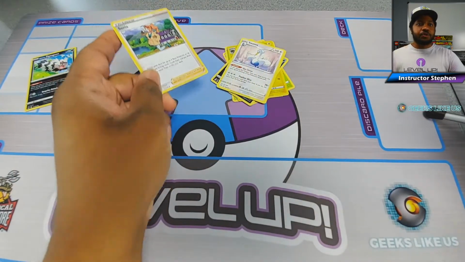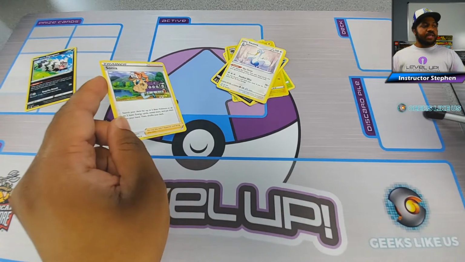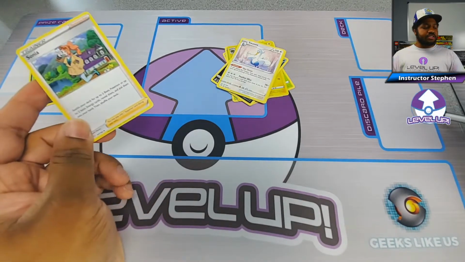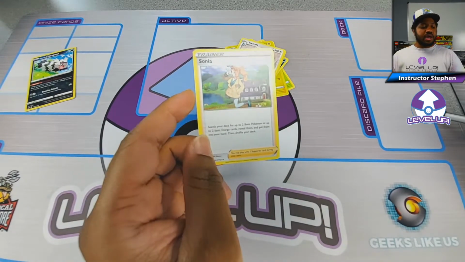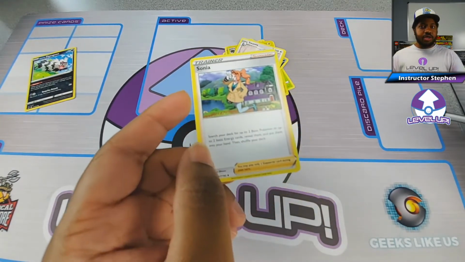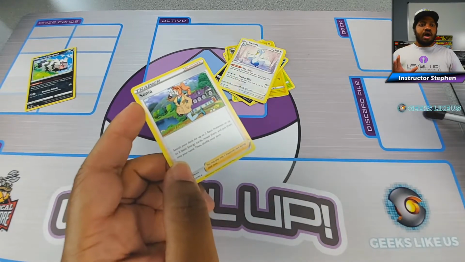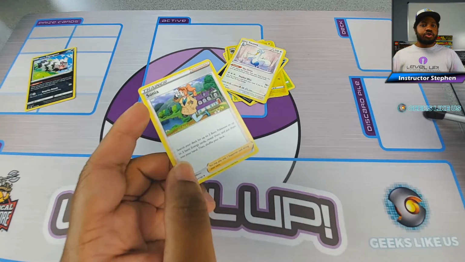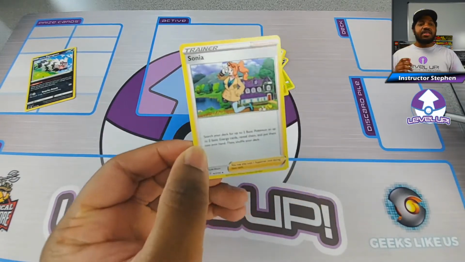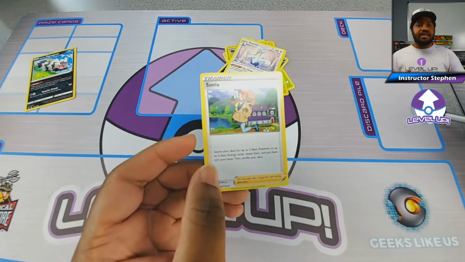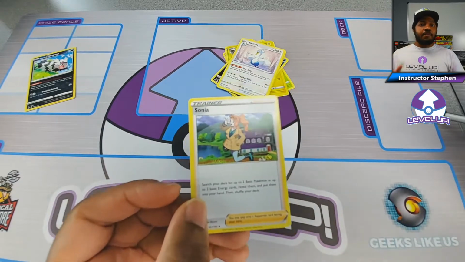Next, we're going to look at up to. Up to gives you more of a range. Say a card says search your deck for up to 2 basic Pokemon or up to 2 basic energies, kind of like we have here with Sonya. You're basically given a range, so you can do 1 if you want, or you can do 2, or I've seen some people even use none, simply because they want to get a look at their deck and they don't find anything. Once again, your deck is not public knowledge, but when it says up to, it's a range.